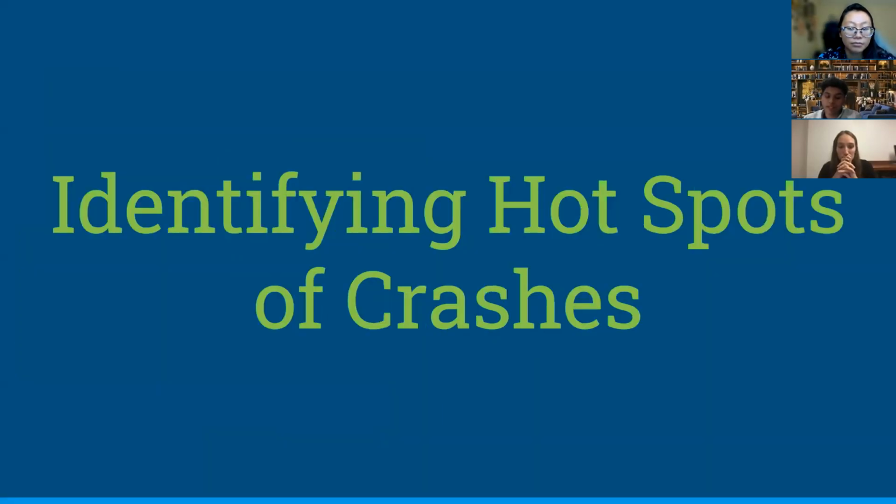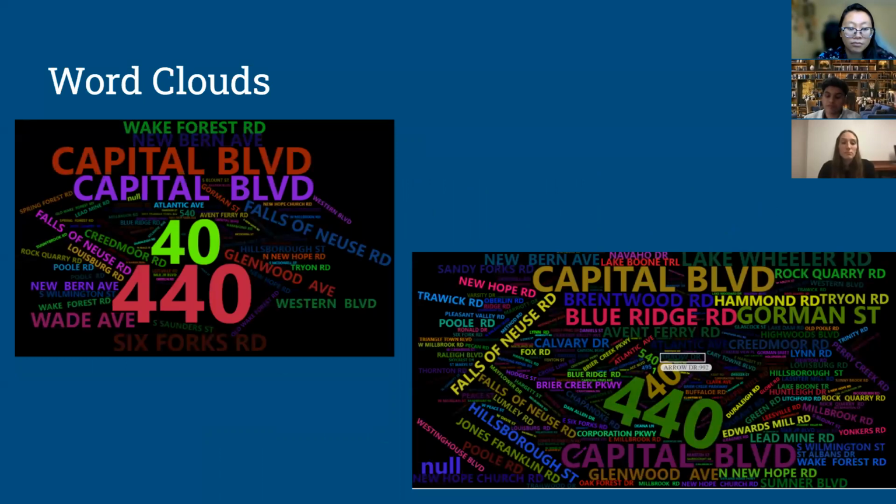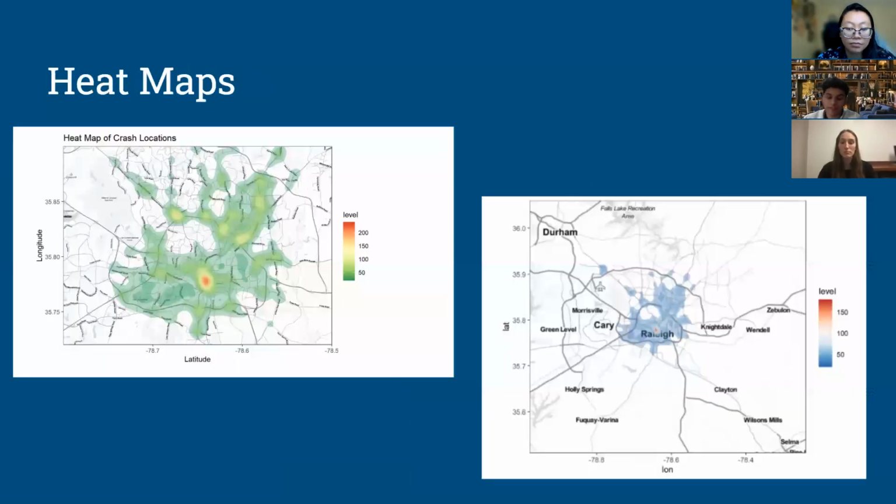After doing exploratory data analysis, we moved to identify hotspots of crashes in Wake County, North Carolina. To begin, we use multiple location variables within our dataset to create word clouds indicating where crashes occurred most often. In each word cloud, the larger the font size of the street, the higher the crash frequency. After creating word clouds from the location variables, we moved to making heat maps. The capital of North Carolina, Raleigh, is heavily colored in a dark red in both maps, indicating that many crashes occur there. As we move further from the capital, the level of crashes tends to decrease.